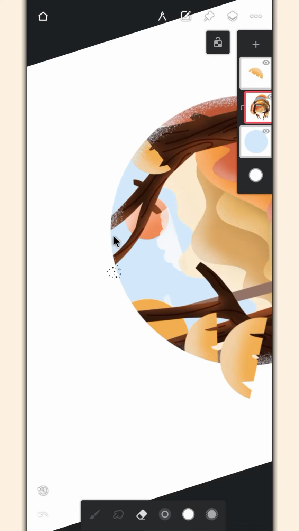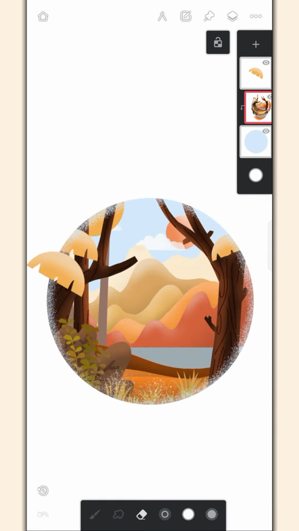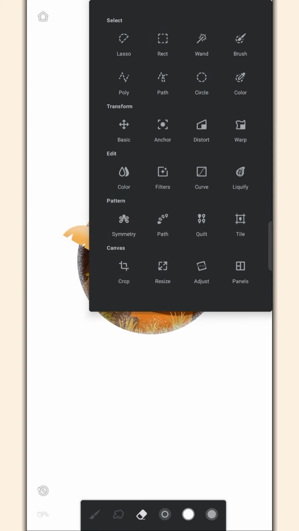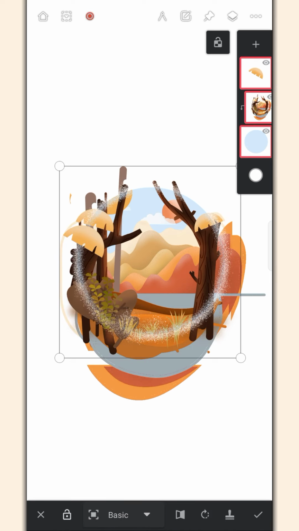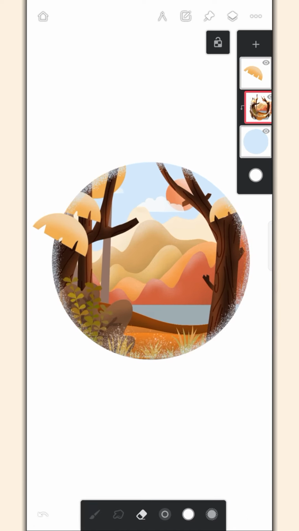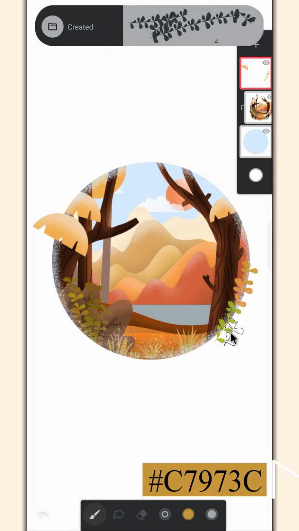By mistake I've erased the clip layer. I'd suggest you erase the blue background layer, it'll look much better. Select all the layers and resize it. Select the top layer and add more plants.